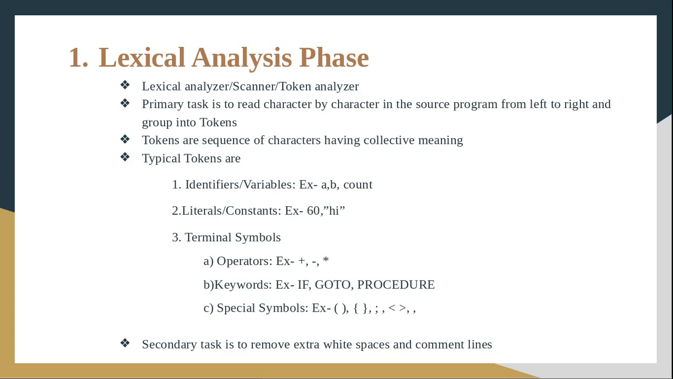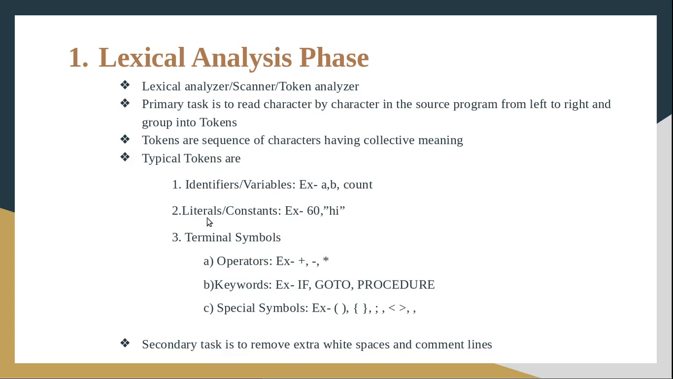And the typical tokens in a programming language are identifiers, literals, and terminal symbols. Identifiers are nothing but variables. So here you can see a few examples for the identifiers. Example A, B, count, etc. So it always starts with an alphabetic letter, then it will be followed by 30 more characters, if there are any, containing alphabetic characters or underscore.